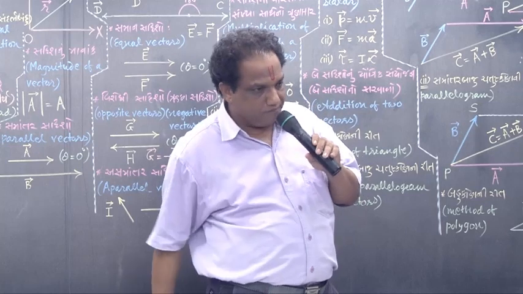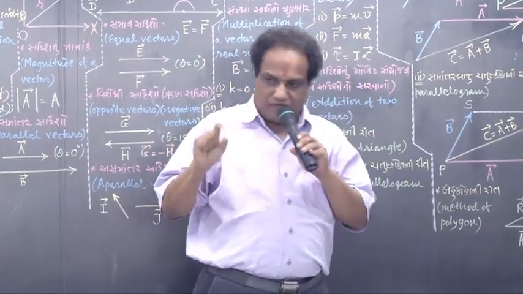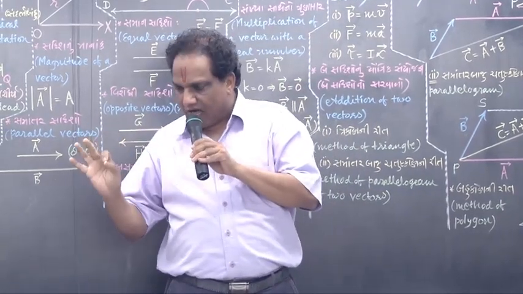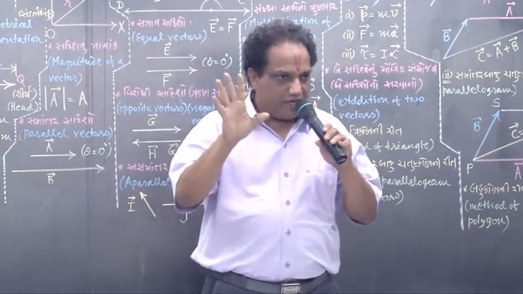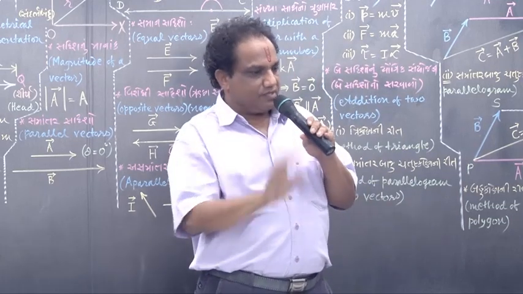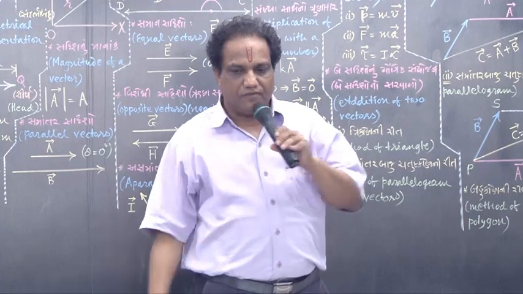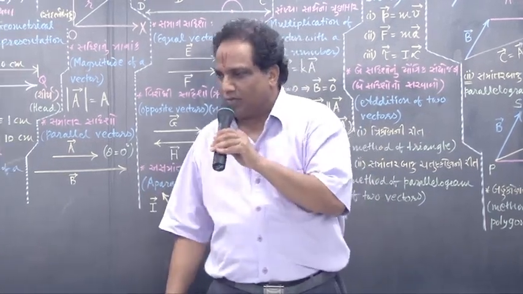How? I'm showing you. Suppose one sentence is given to us: a particular train travels 50 kilometer. And then you are asked, find its final position. Not possible.